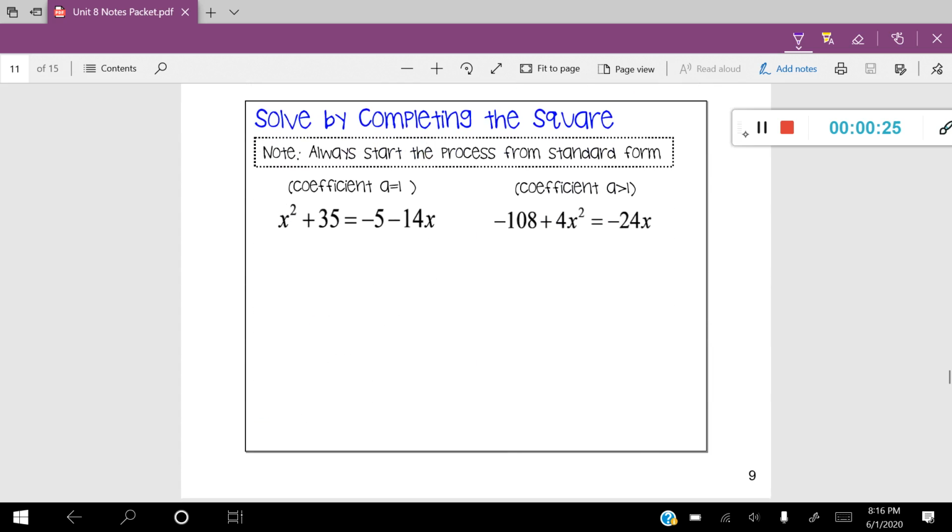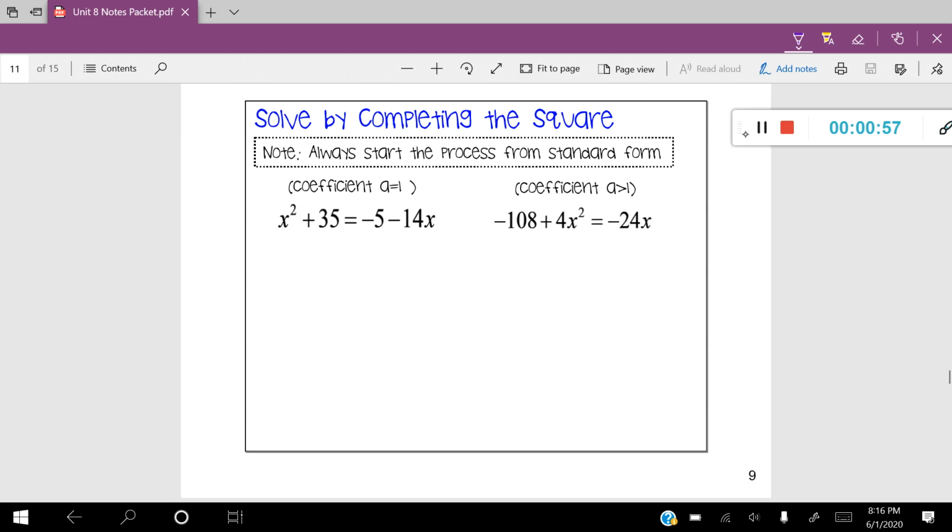Just as a reminder, the purpose of completing the square is to solve a quadratic equation. And the purpose of solving a quadratic equation is to determine where the graph of the quadratic crosses the x-axis. So let's go ahead and read this note here. The note says, always start the process from standard form. So before you begin any problem, you should always put your quadratic equation into standard form, which is ax squared plus bx plus c equals 0.